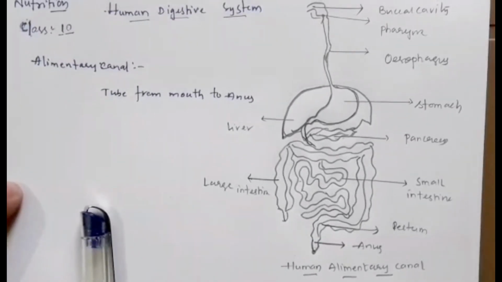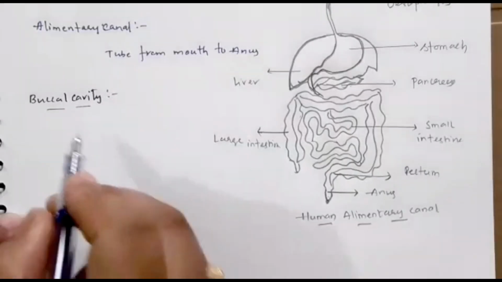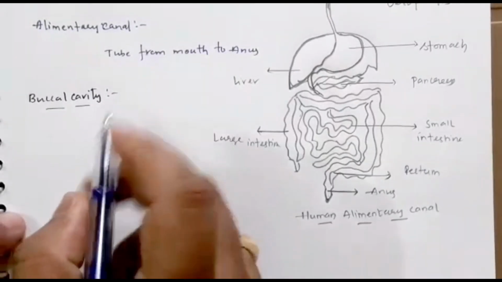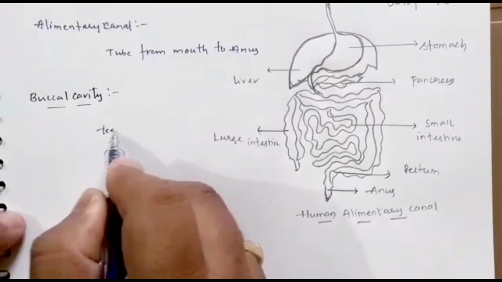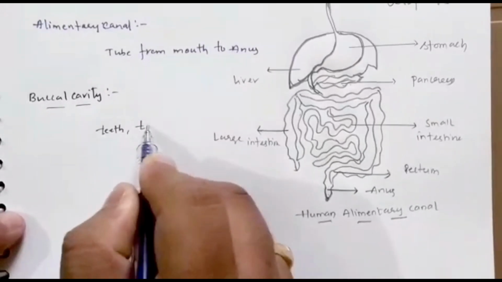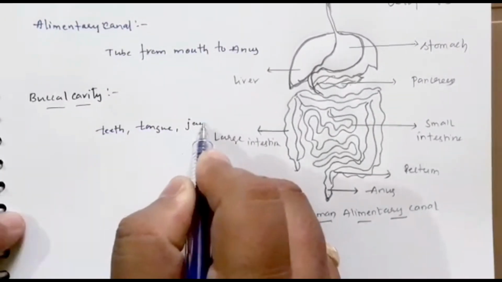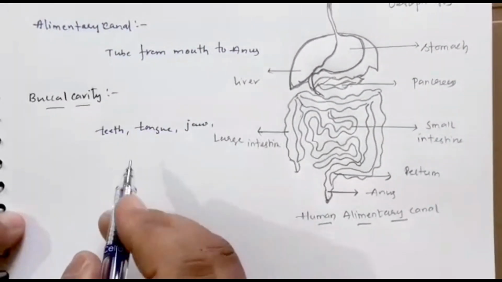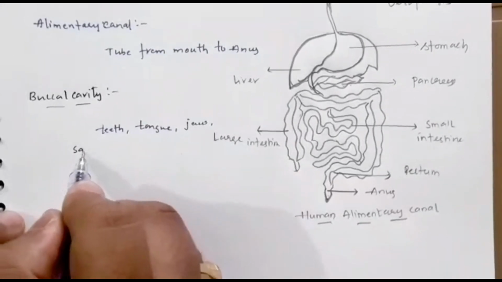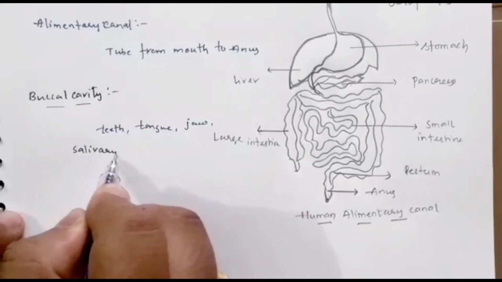Let us have a detailed discussion about each and every part of our human digestive system. Let us start first with buccal cavity. So buccal cavity, children. So buccal cavity consists of teeth, tongue, okay, and a jaw. So we have a lower jaw and upper jaw and salivary glands, which are very important one.